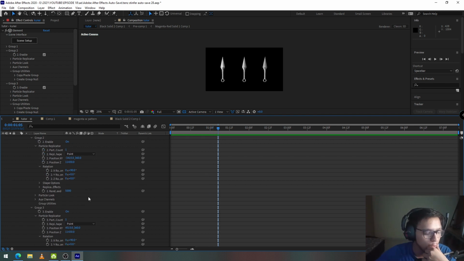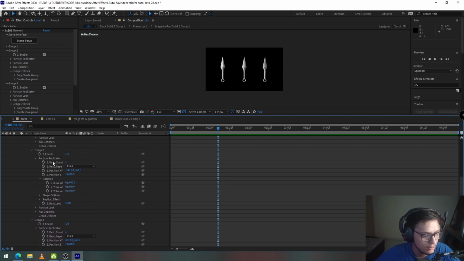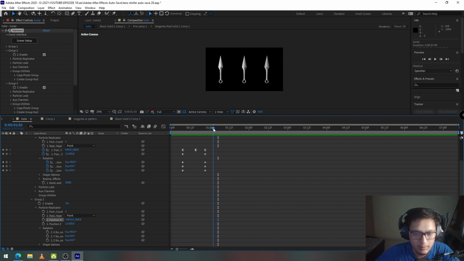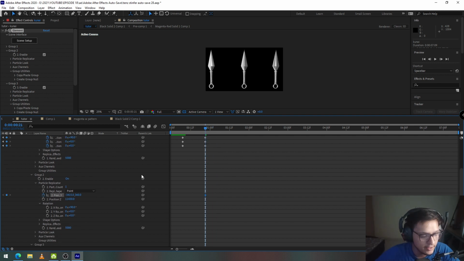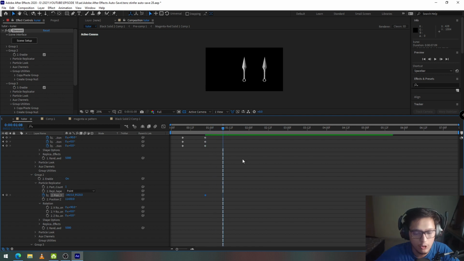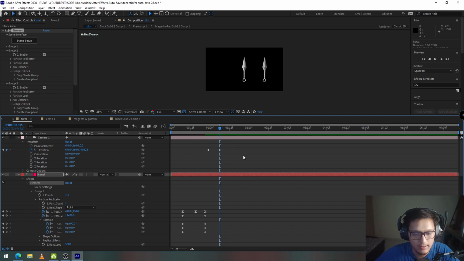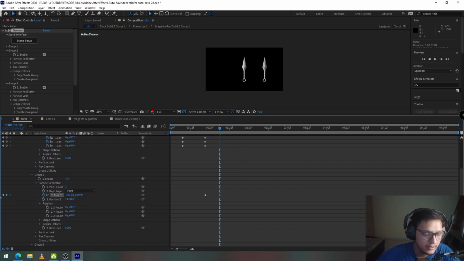So I'm going to go into group 2. I'm going to click on position XY. I'm going to set a keyframe when the camera is starting to zoom out. I'm going to create a keyframe at that point and set the Y value so that the kunai is out of the screen. And when the camera zooms in and stops, which is right here, I'm going to create the keyframe of Y value so that the kunai is back into the scene.